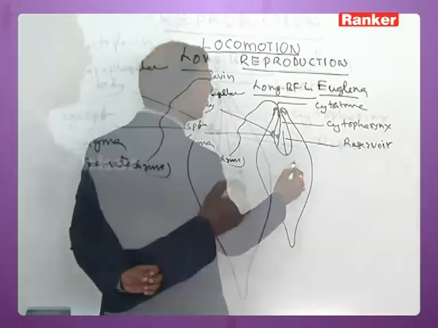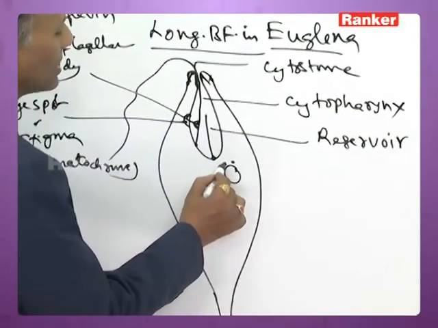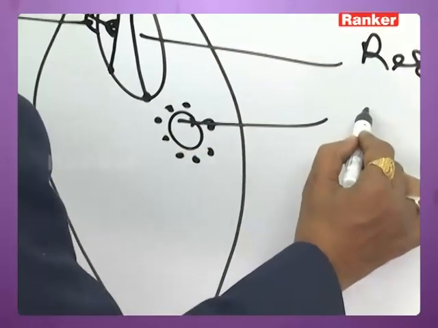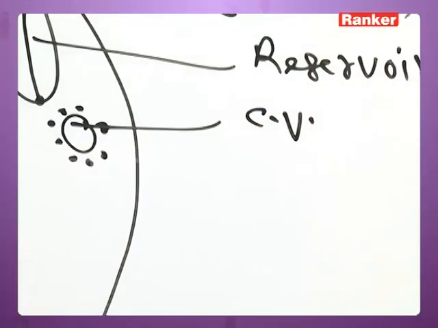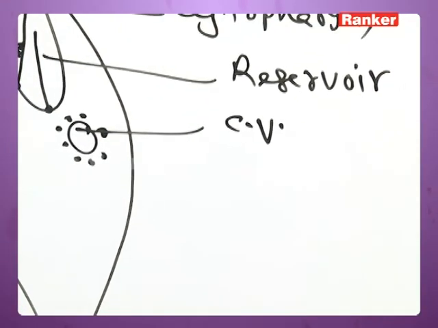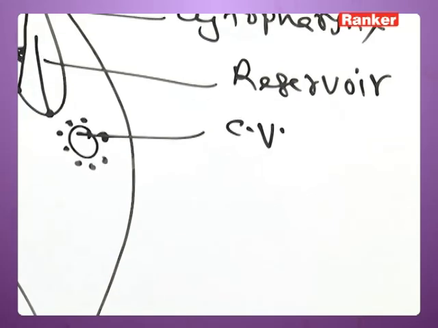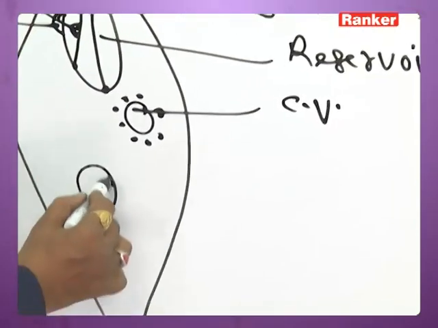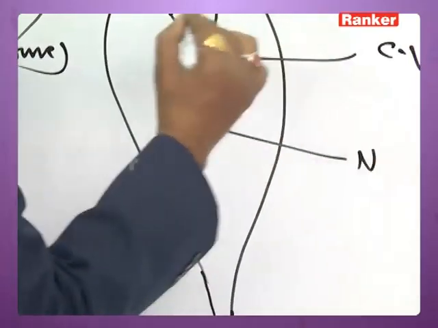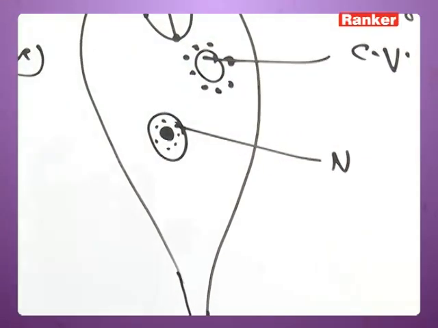Near the reservoir, it has a contractile vacuole surrounded by several accessory vacuoles. The main function of the contractile vacuole is osmoregulation rather than excretion. Then it has a distinct vesicular nucleus present towards the posterior end.